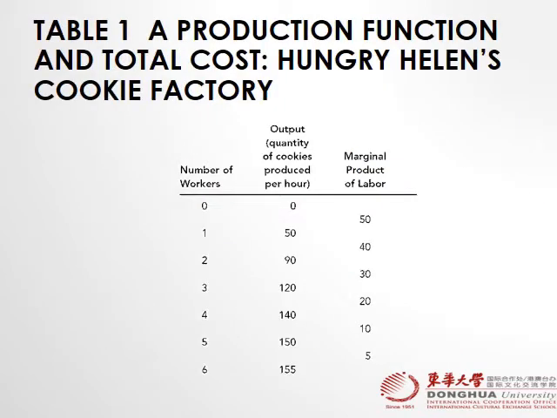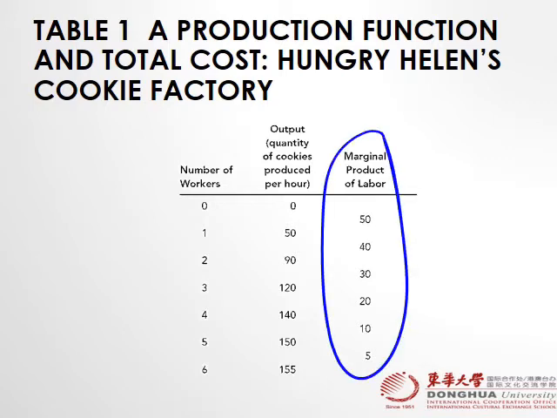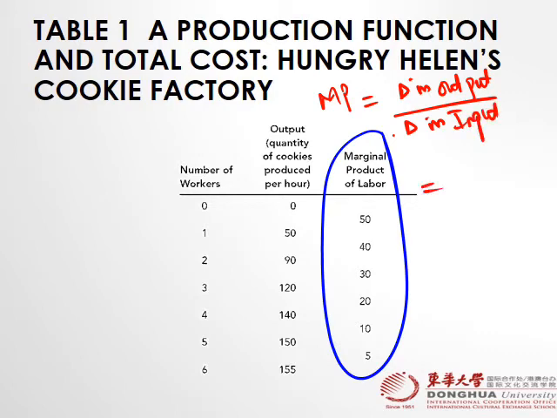So table 1 also shows the marginal product. How is this marginal product calculated? We have a formula. The marginal product is equal to the change in output divided by the change in input. So where did this 50 come from?